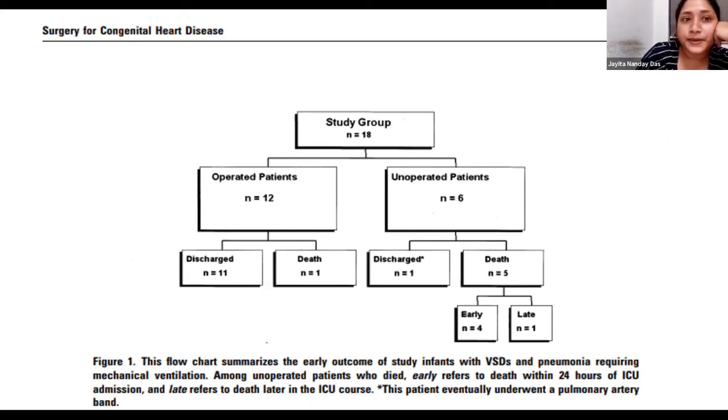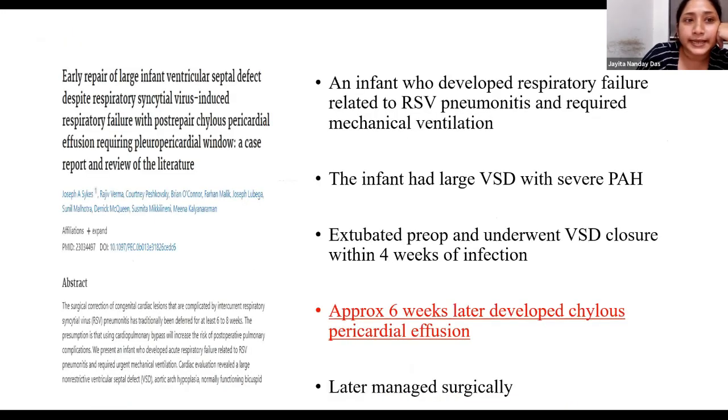According to this paper by Joseph Seitz, for an infant who developed respiratory failure related to RSV pneumonitis and required mechanical ventilation, they reported a case where they surgically closed the VSD within 4 weeks of RSV. The infant had a large VSD with severe PH. He was extubated pre-op and underwent VSD closure within 4 weeks. But there was a complication: approximately 6 weeks later he developed chylous pericardial effusion.